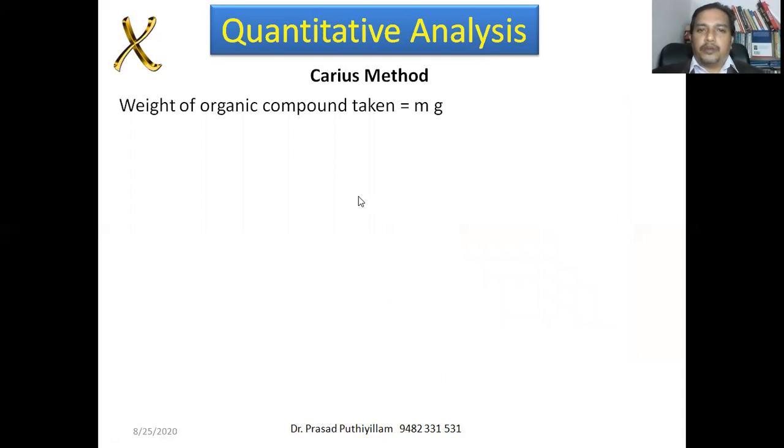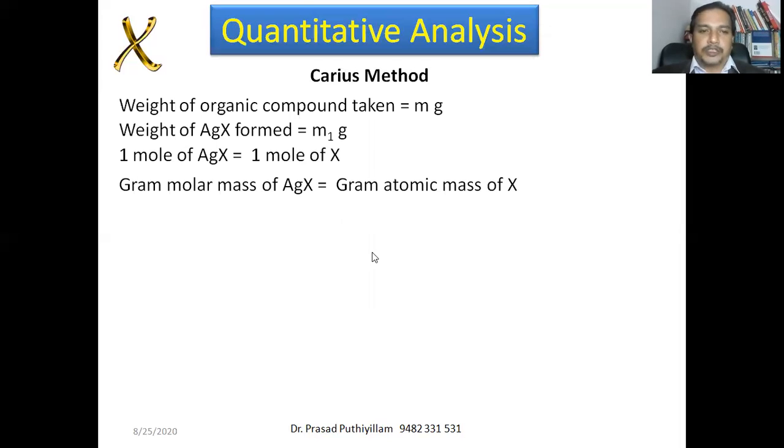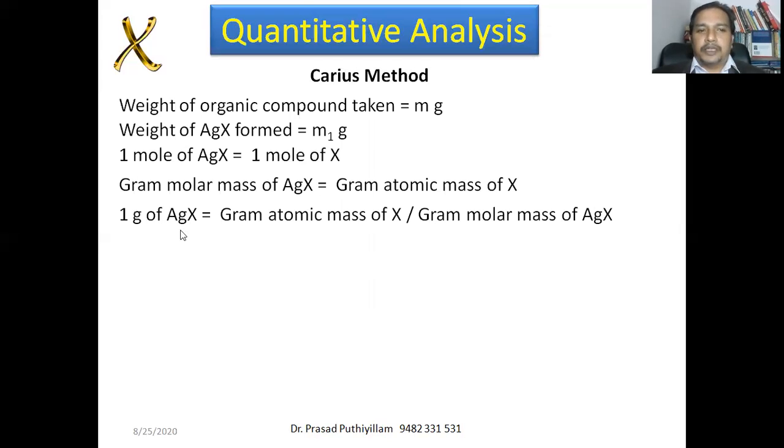Then weight of organic compound taken is m gram, weight of AgX formed is m1 gram, and we know that 1 mole of AgX, may be AgBr, AgCl or AgI, therefore commonly X is given. 1 mole of AgX gives 1 mole of X, maybe Br, Cl or I. That is 1 mole only. Or we can say gram molar mass of AgX will be equal to gram atomic mass of X, that is halogen. Or 1 gram of AgX will contain gram atomic mass of X divided by gram molar mass of AgX.